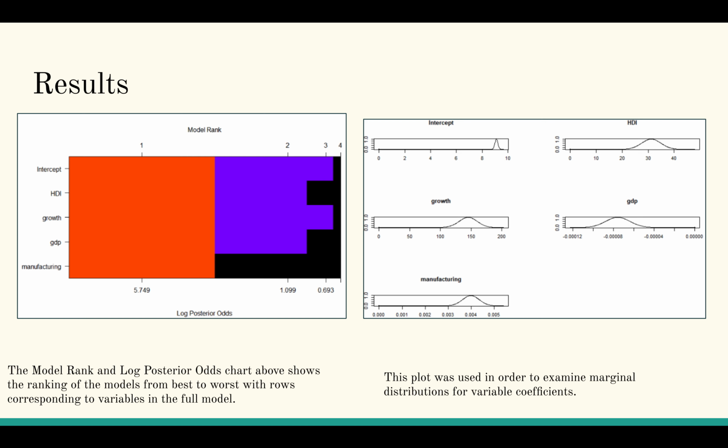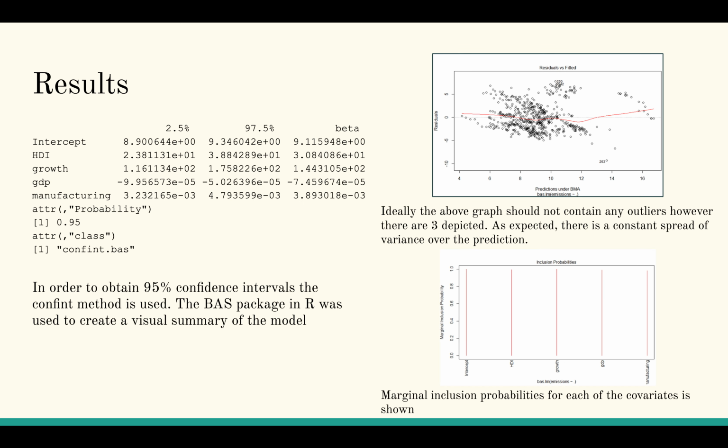The plot on the right was used in order to examine marginal distributions for variable coefficients. The shape of the curve shows the density of the probabilities for non-zero coefficients. There are no vertical lines that show the posterior probability is 0, so no variables are removed. Here, I used the confident method in order to obtain 95% confidence intervals with the BAS package in R.